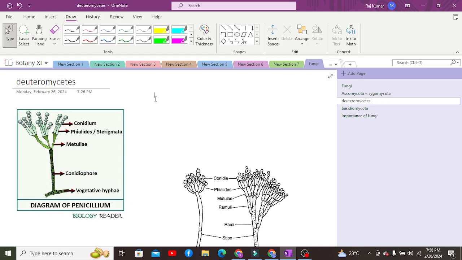But since they did not show any sexual reproduction, they were taken out of these phyla and placed into a separate phylum, which is known as the Deuteromycetes, or the fungi imperfecti, which means it includes all of the fungi which do not have sexual reproduction. All are imperfect, right?